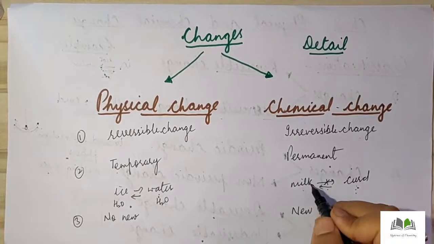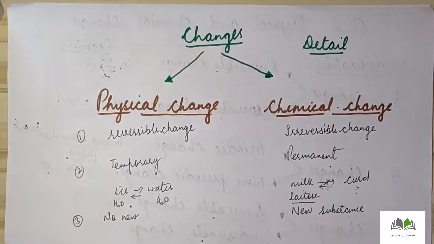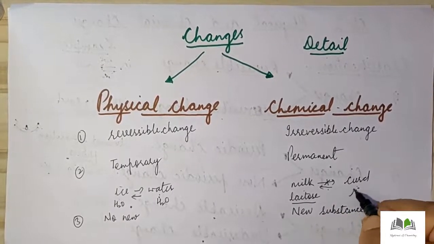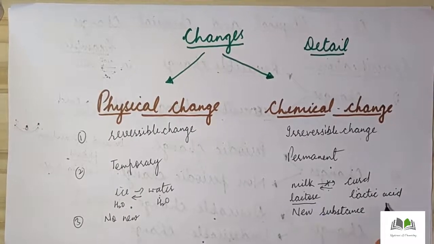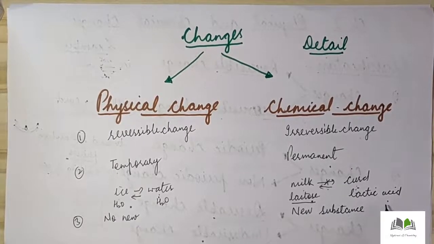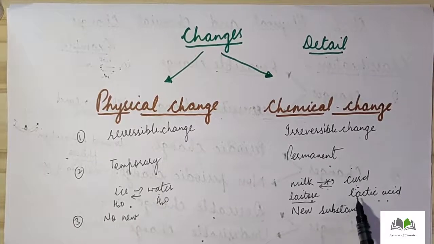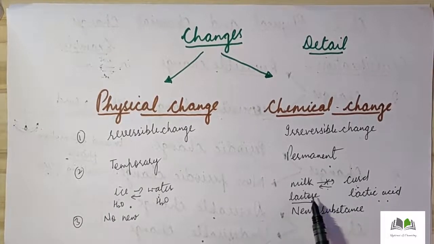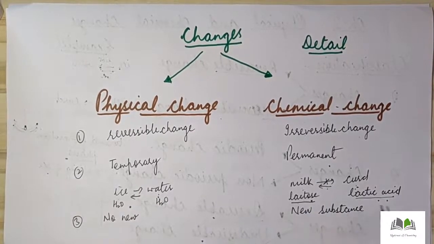How? Milk contains lactose sugar. But curd contains lactic acid. So sugar will change into acid. Sugar generally is sweet in taste. Acids generally are sour in taste. So we can say that when lactose is converted into lactic acid, it cannot be converted back into lactose. So lactic acid is a new substance, which has a different formula from that of the reactant. Thus new substances are formed during chemical change.